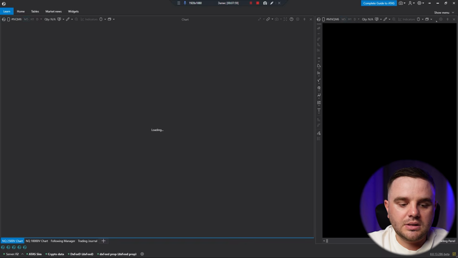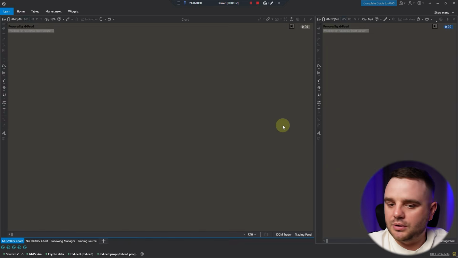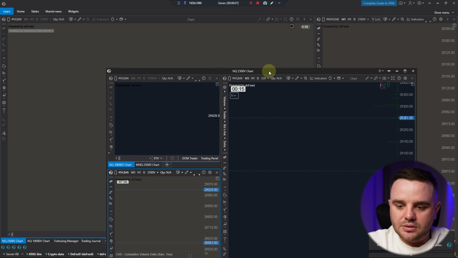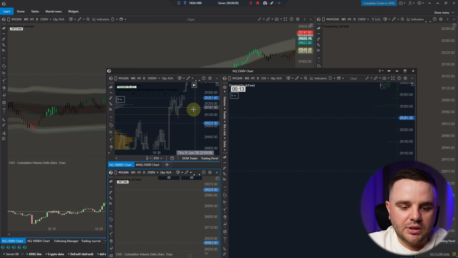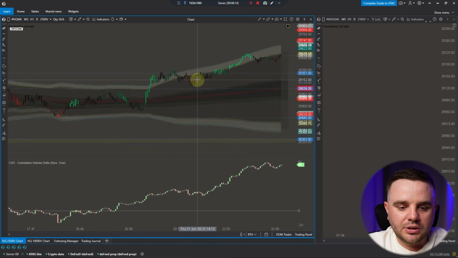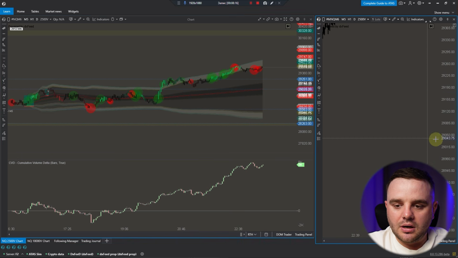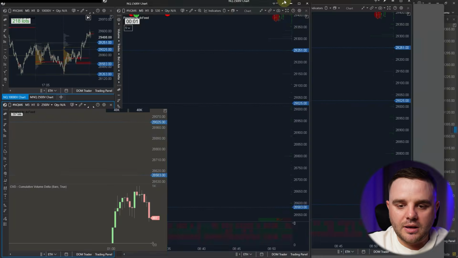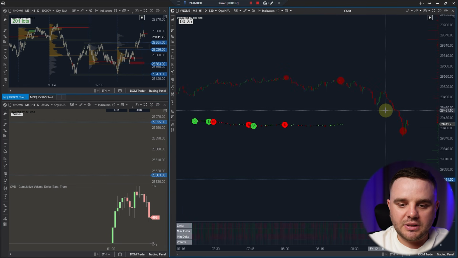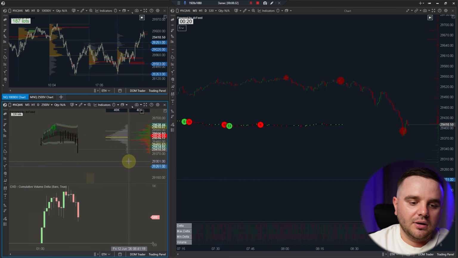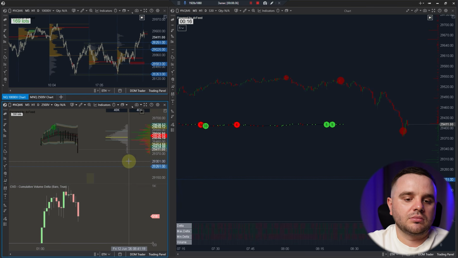Let's log in. At this moment, as you can see, the platform is uploading all the data. And at this moment, that's an example for you of what a workspace looks like. As you can see, I have several windows, several screens. It simply uploads all the information from my chart, all indicators with proper setup, all depth of market, Z-tape, everything that I need for proper trading. That's why I don't spend time creating any new chart. I set up the platform and within seconds it's ready to go.